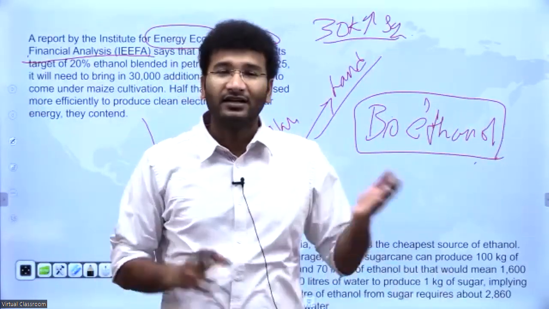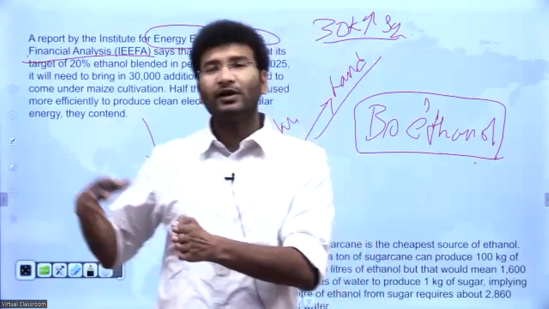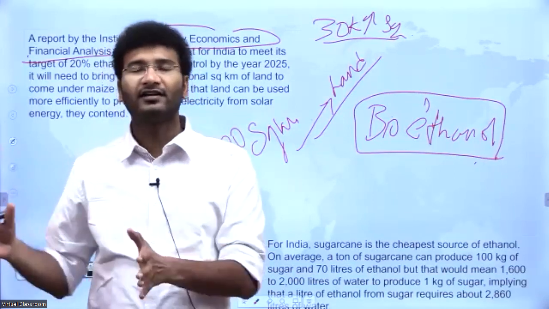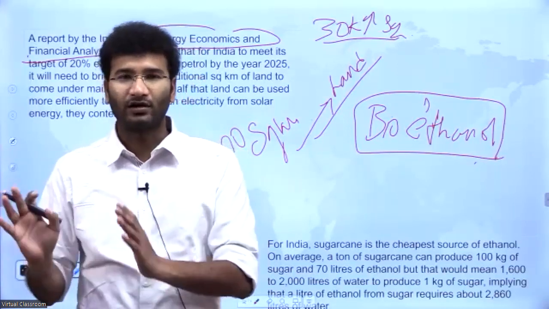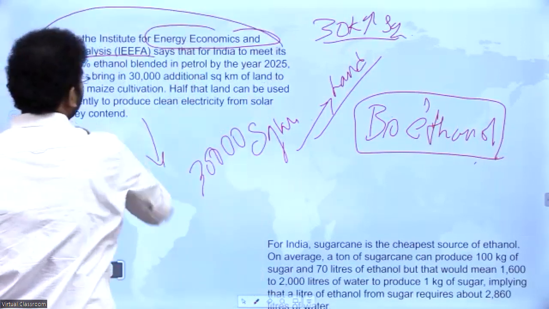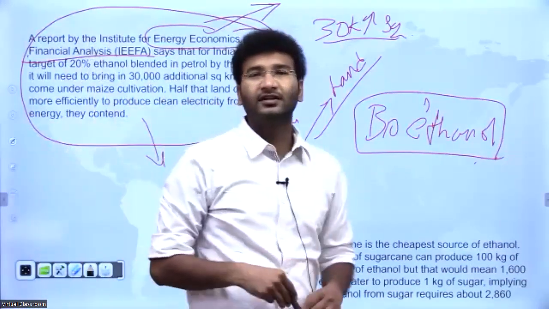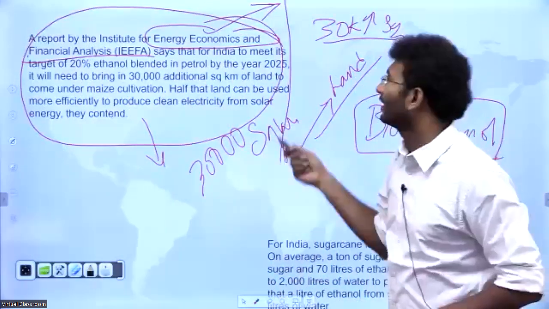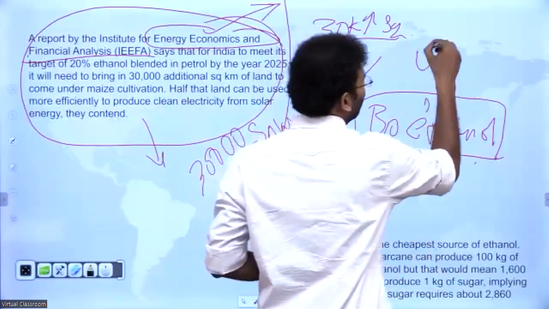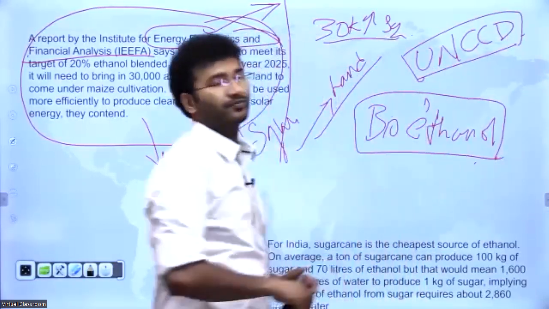It means that for every new patch of land we generate, an equal amount of land, due to drought-prone areas and degradation, is no longer in a fertile state to grow plants. So that seems to be a very unrealistic target with respect to the challenges. If you consider the report of the Energy Economics and Financial Analysis and the report of the United Nations Convention to Combat Desertification, the UNCCD report, they are very contradictory reports, right?